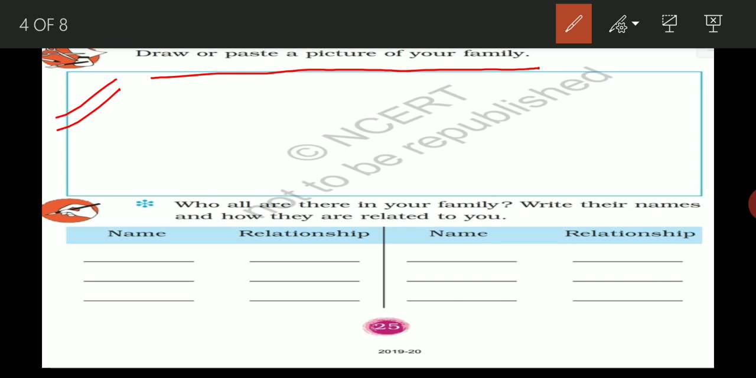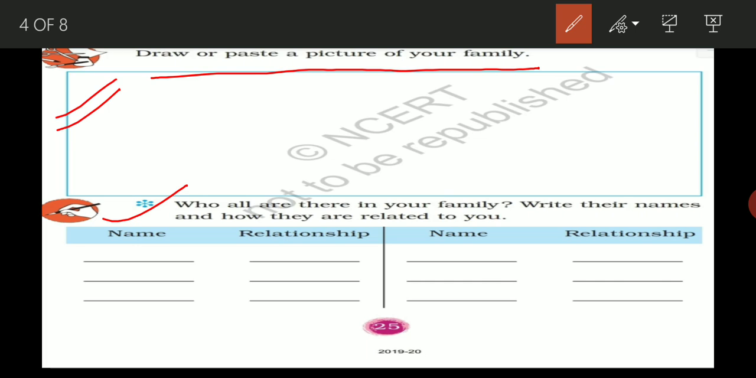So it is for you. Just draw the picture of your family by yourself, or paste it if you have a picture of your family. Now the second one is, who all are there in your family? Write the names and how they are related to you. Students, this answer may vary from student to student, because everyone has different family members. Suppose in my family I have my mother, father, two brothers, and one elder sister. So I will write the names of my mother, father, two brothers, and my elder sister, and my own name also, as myself.